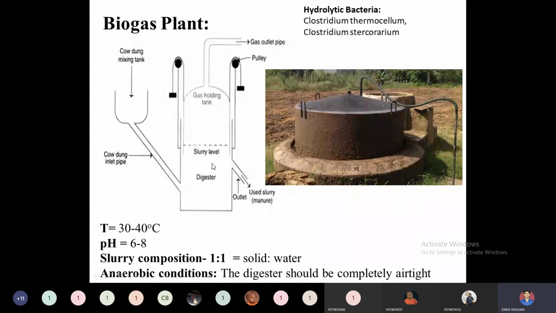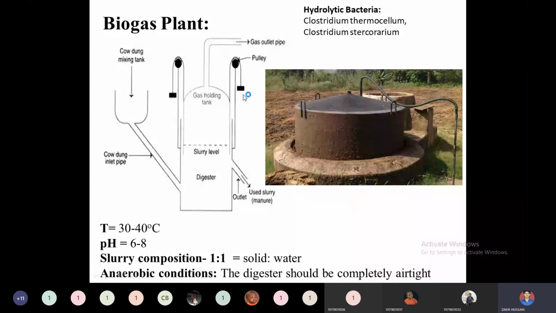Then the digester is attached to a movable gas holding or storage tank with a gas inlet. Depending on the pressure inside, this pulley will move upward. The major role of this pulley is to add some weight so that perfect anaerobic conditions can be maintained inside. When the methane or CO2 gas is formed, it will act as pressure inside, and depending on the pressure, this pulley will be released. So this is a movable gas holding reservoir. This pulley will automatically move up when it finds some internal pressure.